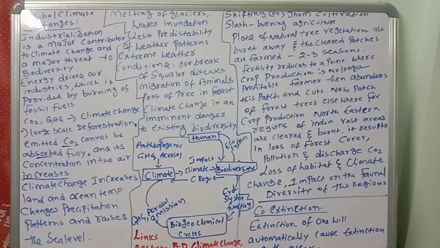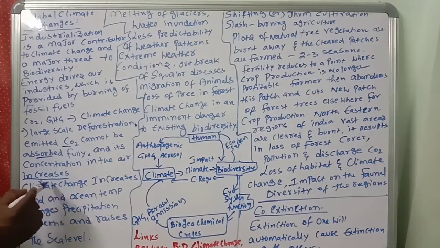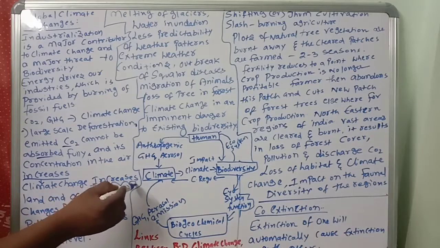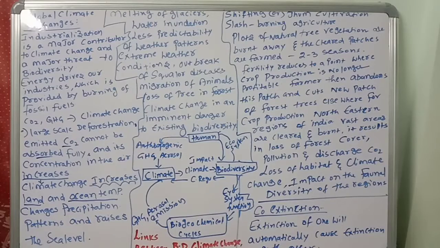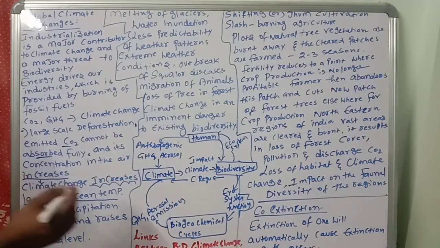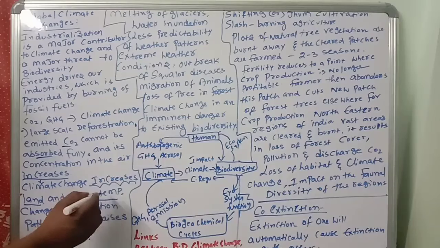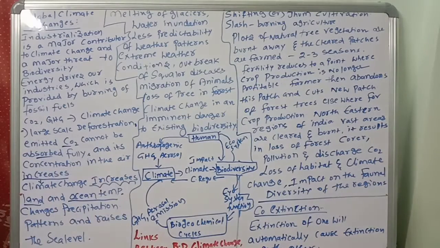When carbon dioxide increases, that leads to the greenhouse effect. Then that leads to global warming. Then climate change increases land and ocean temperature. So because of that, what will happen? This is another important point. Land and ocean temperature will be increased because of the carbon dioxide.